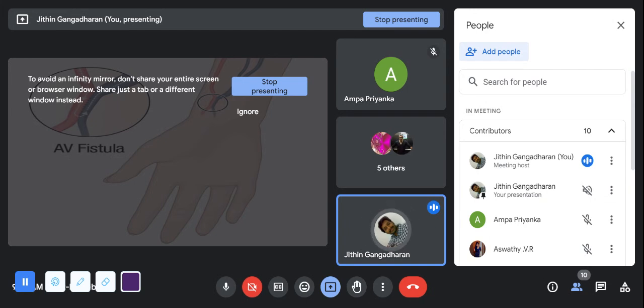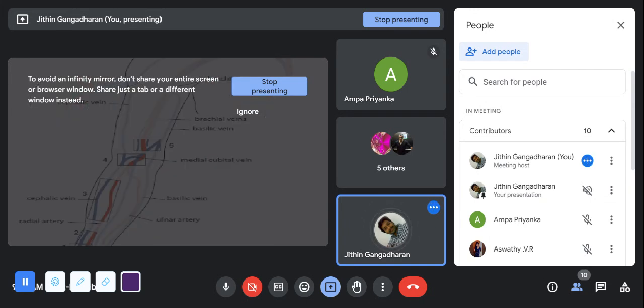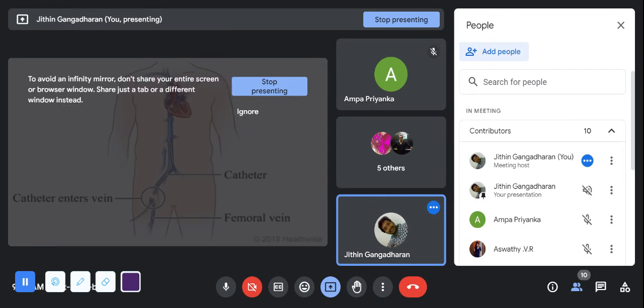Now, AV fistulas have been created like this. The radial artery, saphenous vein, medial cubital vein, basilic vein, these are all the areas where we can create them. The catheter can also be placed in other areas, like the inguinal or femoral catheters, and jugular access can be done.